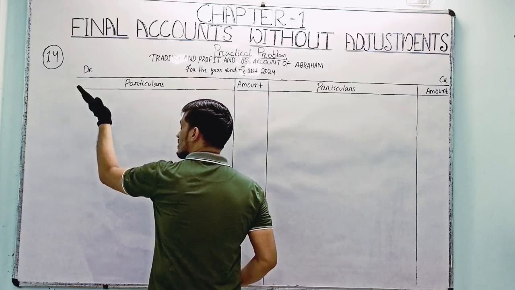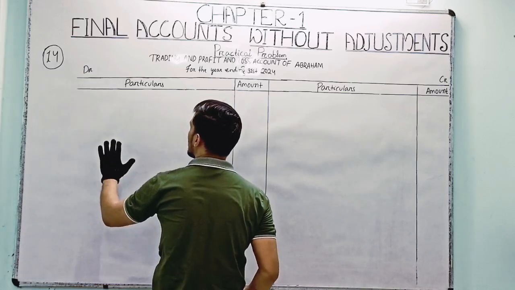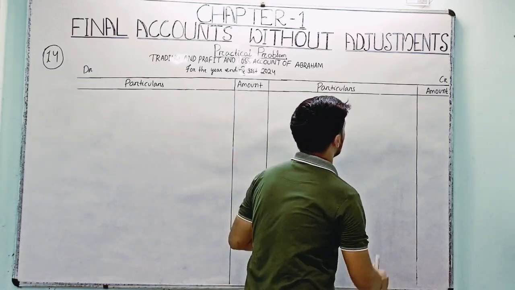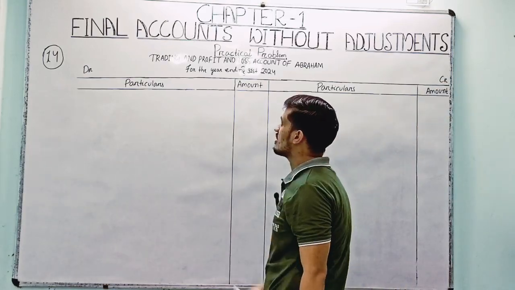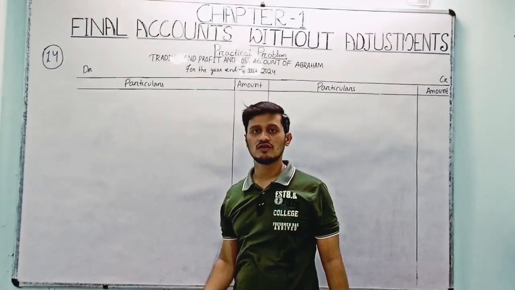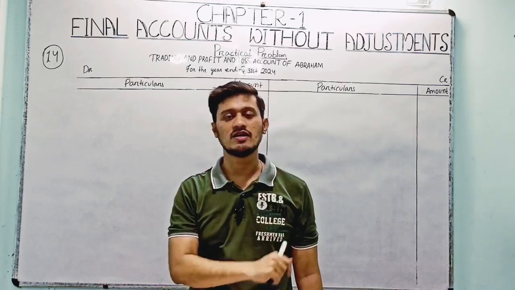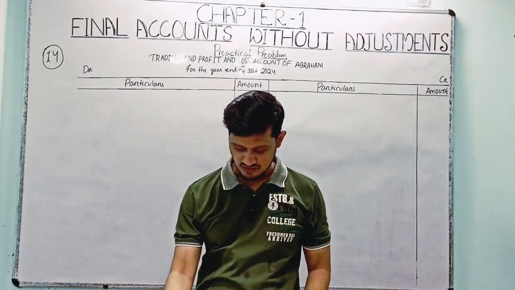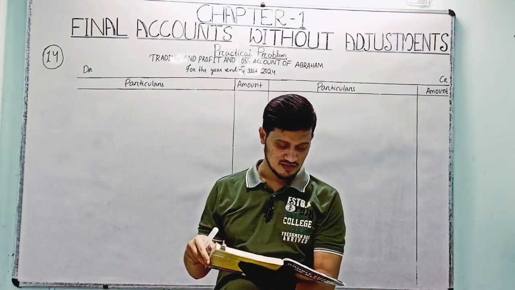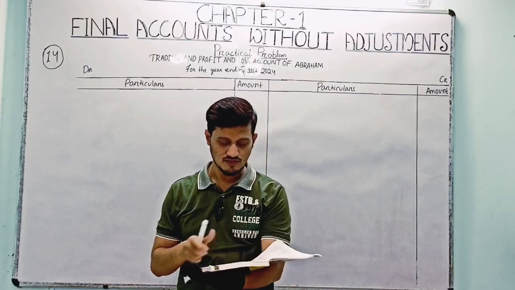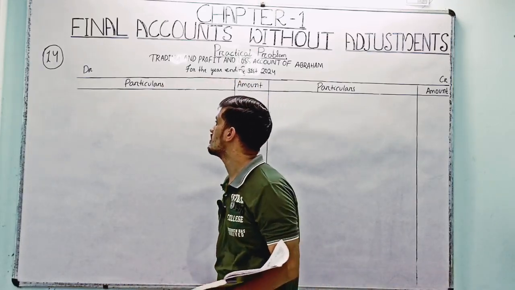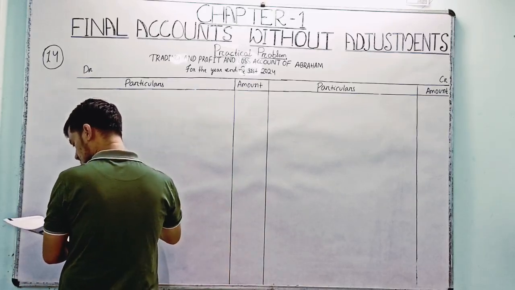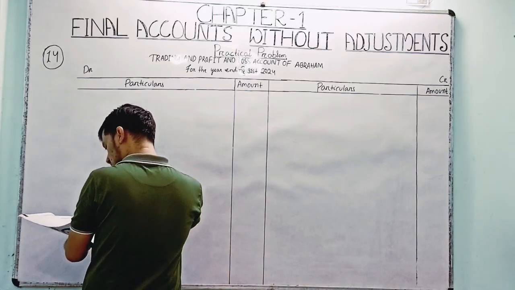Now we see that the left side is the debit side, with particulars and amounts, and the credit side is on the right. First we prepare the trading account, then we will come to the profit and loss account. So let's have a look at what kind of entries will enter the trading account. We have already discussed this.